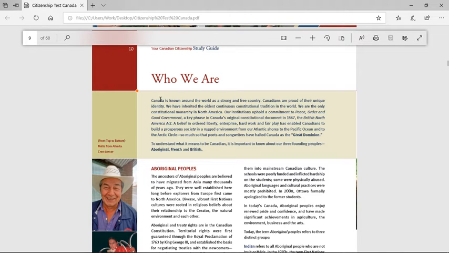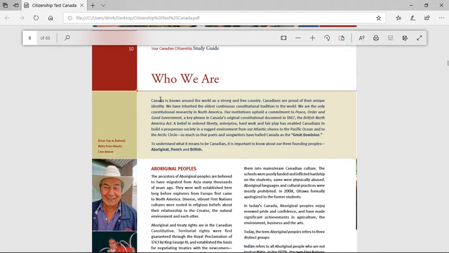A key phrase in Canada's original constitutional document in 1867, the British North America Act. A belief in ordered liberty, enterprise, hard work, and fair play has enabled Canadians to build a prosperous society in a rugged environment from our Atlantic shores to the Pacific Ocean and to the Arctic Circle. So much so that poets and songwriters have hailed Canada as the Great Dominion.